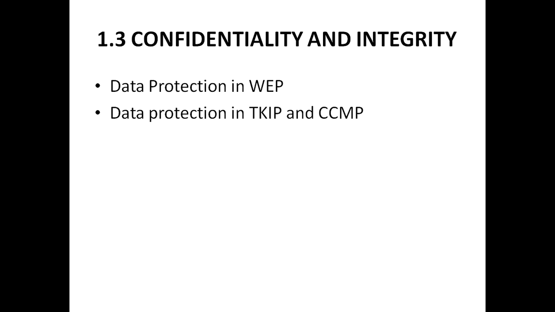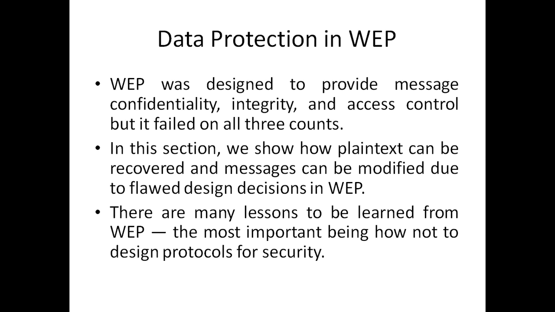The last point of this chapter is providing confidentiality and integrity. For this we are going to see data protection in WEP, then data protection in TKIP and CCMP. First, data protection in WEP. WEP was designed to provide message confidentiality, integrity and access control, but it failed on all three accounts.